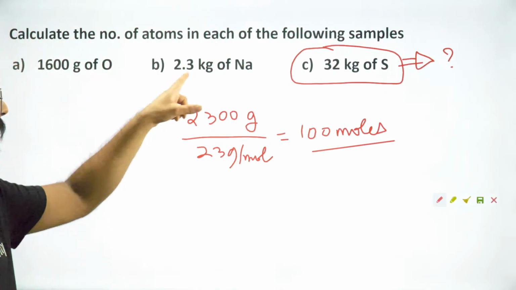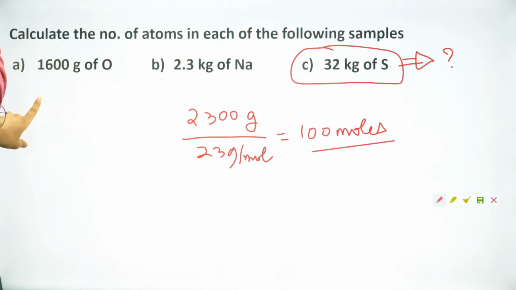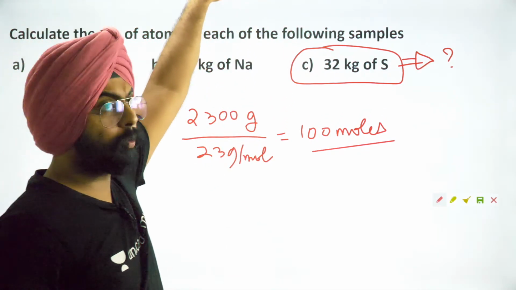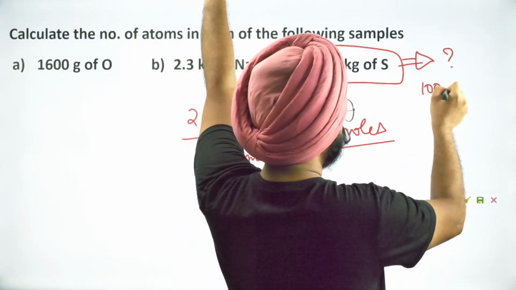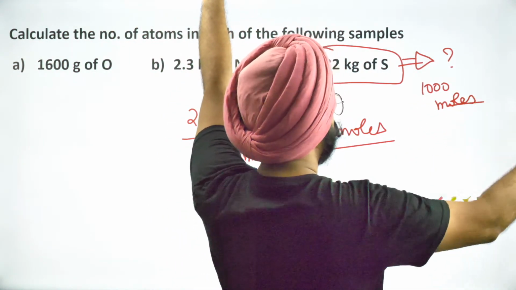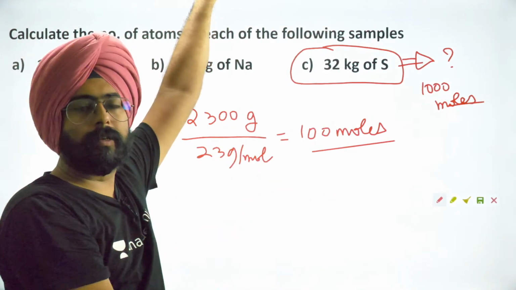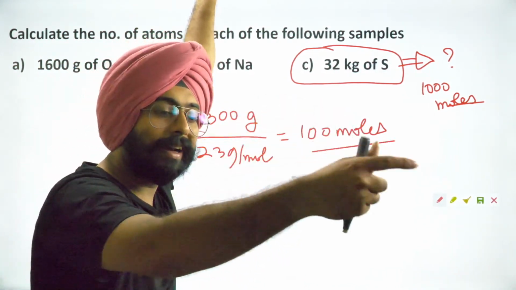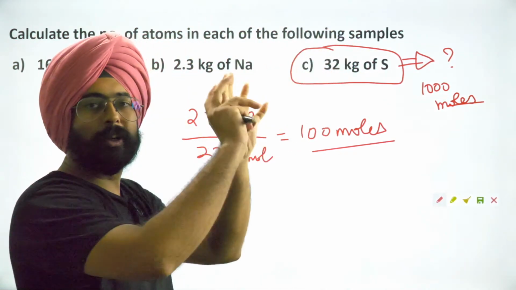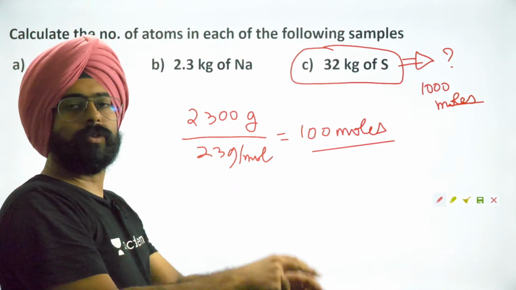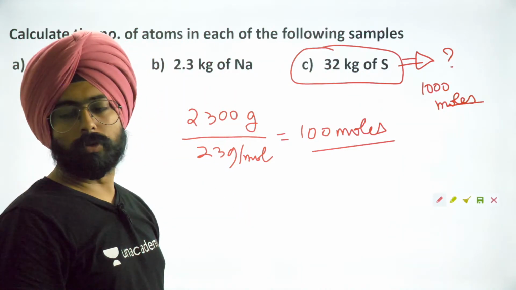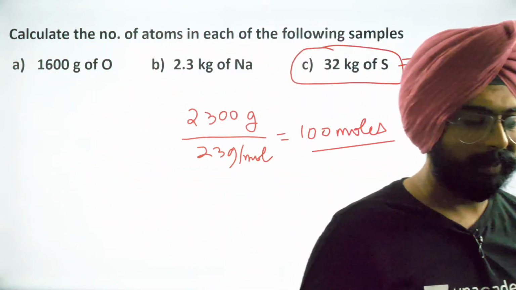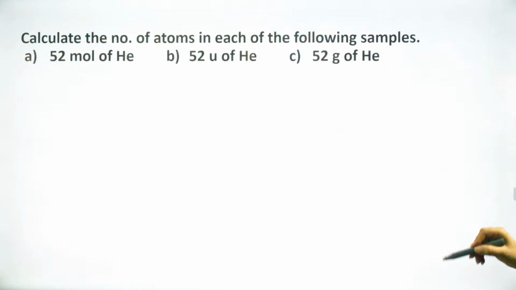Sarthak, yes, the number of atoms in this sample and the number of atoms in this sample is the same. Vineet, absolutely. This comes out to be what? 1000 moles? 32 into 1000 divided by 32, 1000 moles, 1000 into the Avogadro number of atoms. So don't forget, atomic mass units, atoms or molecules, grams or kilograms, moles. As simple as that. That's all in this chapter essentially.